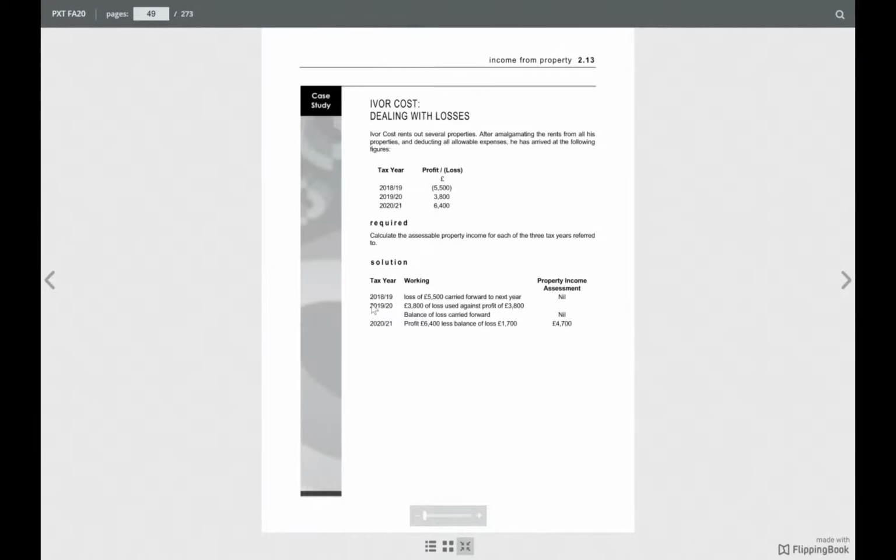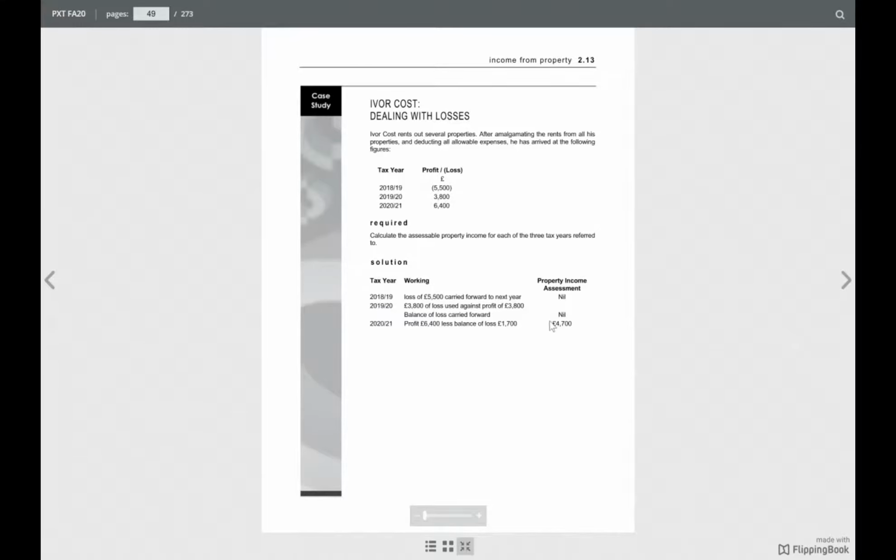So for 2018-19, he had a loss, so we carry it forward. Taxable income is 0. Assessable income is 0. In the second year, he had the profit of 3,800, and then we have to carry forward the loss.